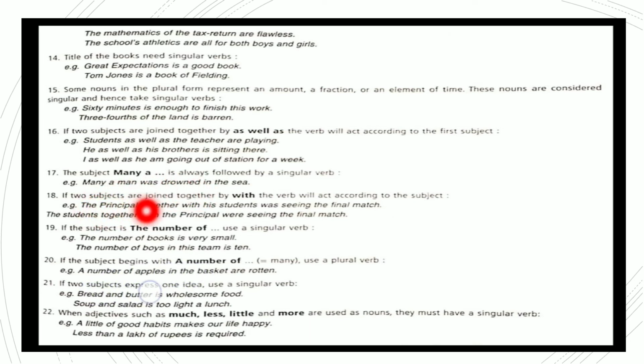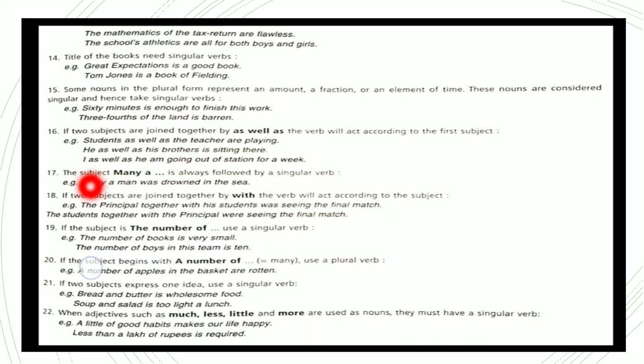If two subjects are joined together by with, the verb will act according to the subject. Now what do you mean by this? For example, the principal together with his students was seeing the final match. The principal, the subject, is singular. Now it is together with, so the preposition with is there. His students was seeing, so whenever there is the preposition with, the verb follows the first subject.